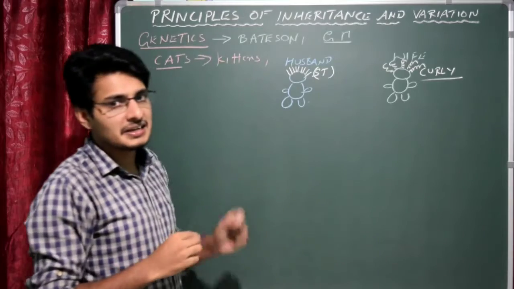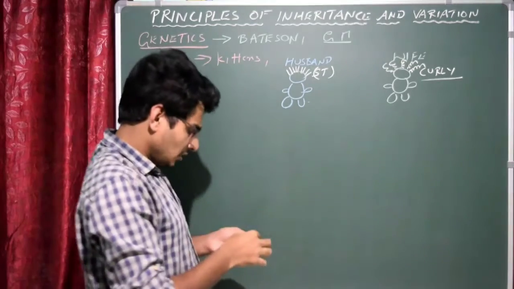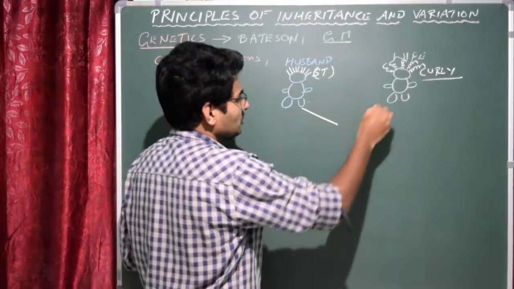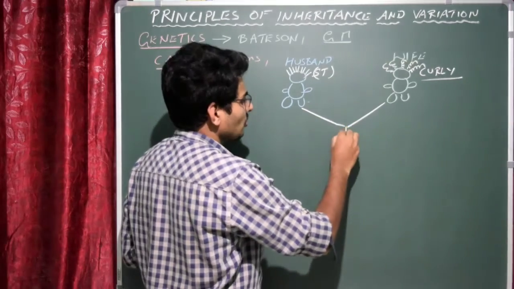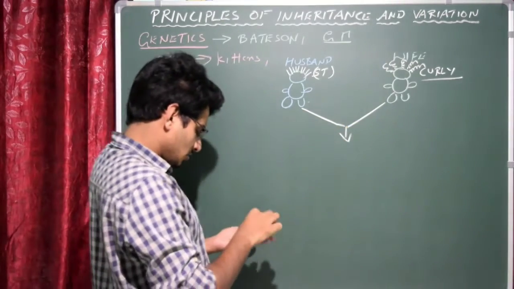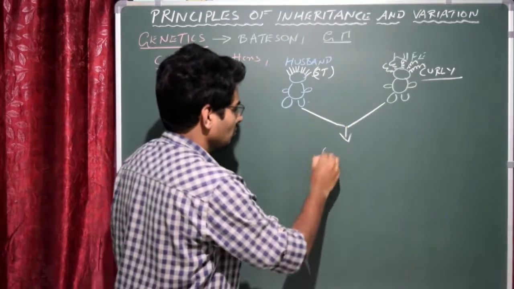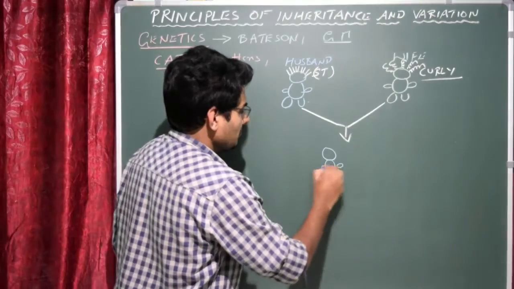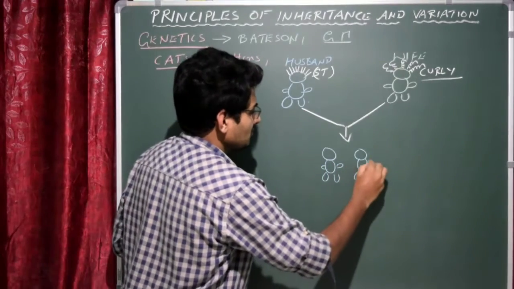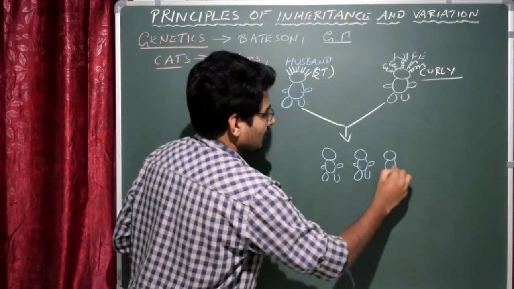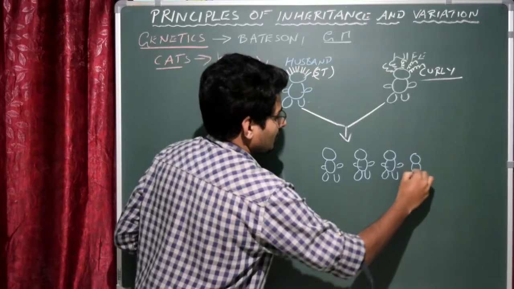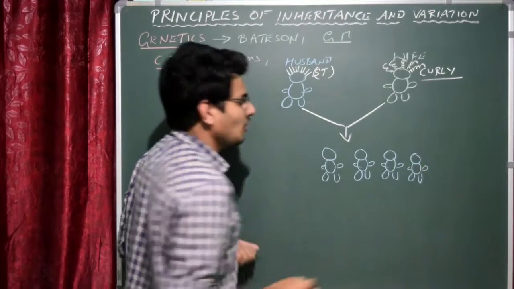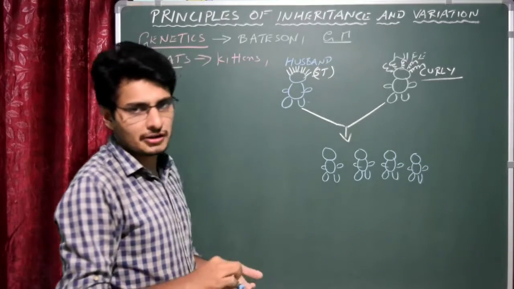So she has curly hair. Now actually, they undergo sexual reproduction, and obviously they are going to produce offspring. So let us assume that they will produce around 4 children. We'll just write like this: 4 children. Okay, fine. We will not talk about the sexes of the children. It is not required right now.